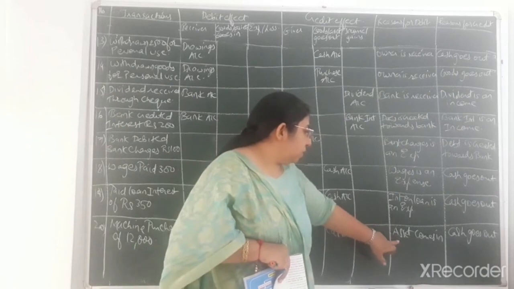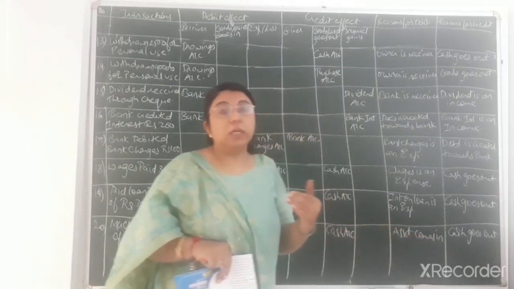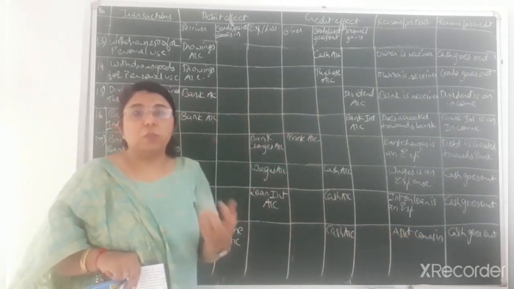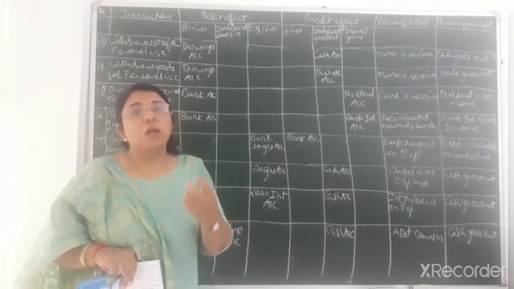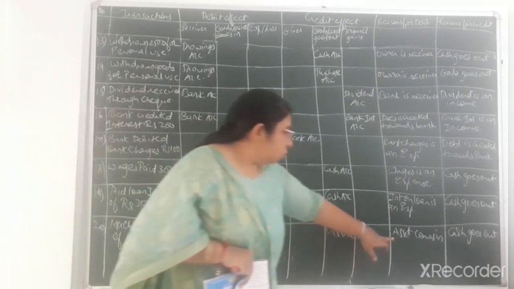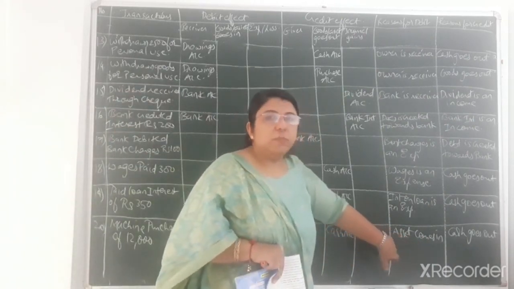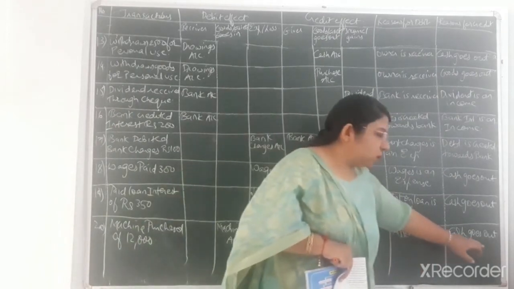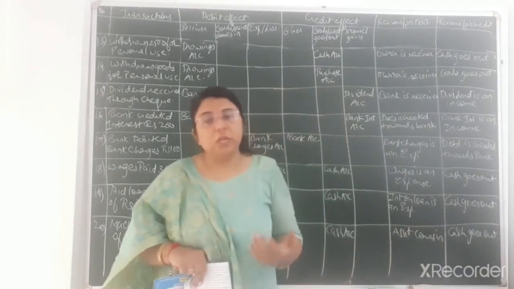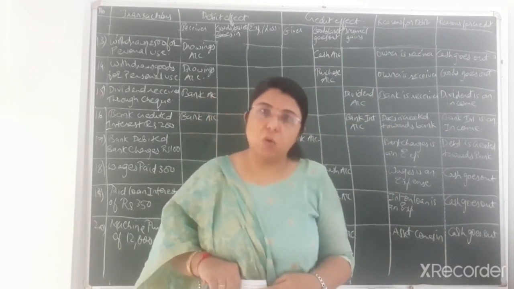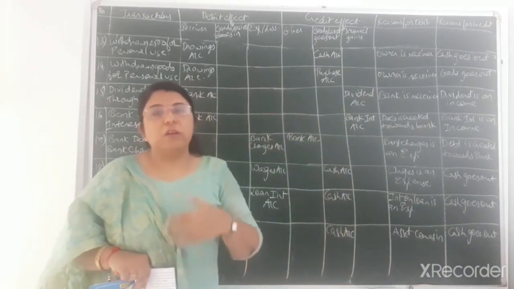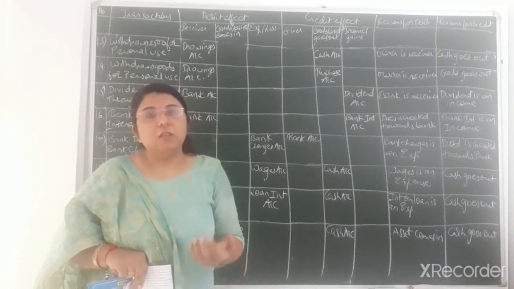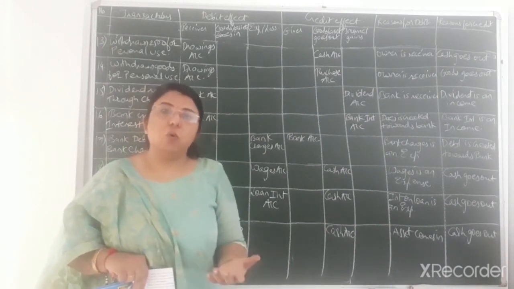Now in the reasons for debiting: assets come in, so debit what comes in as per rule of real account. Your machinery worth rupees 12,000 comes into the business, so that much amount of assets comes in, so debit what comes in as per rule of real account. And cash goes out, that means credit what goes out, that is also as per the rule of real account. As we have purchased the asset, we have to make the payment for that asset, which we have made in cash, so cash goes out.